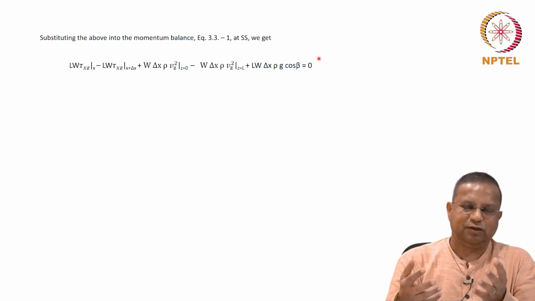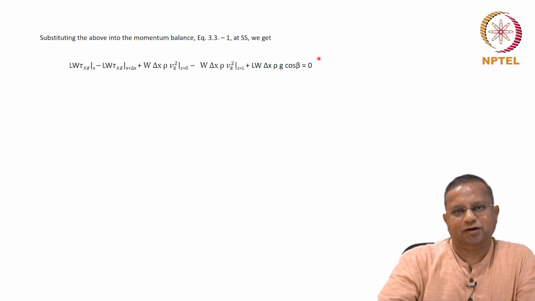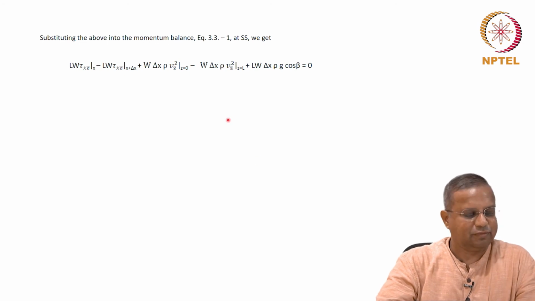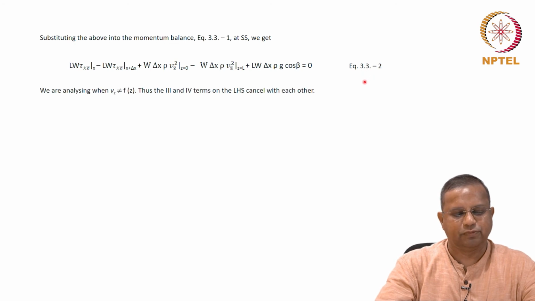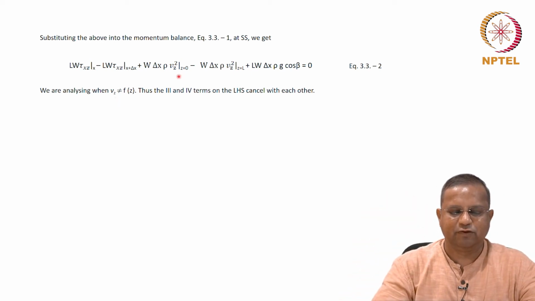So, we took the second law of motion, momentum balance, and then we have just filled in the terms. That is all we have done. Only thing is that we have filled in the terms in terms of variables that we are comfortable with. Let us call this equation 3.3-2. We are analyzing the situation when the velocity in the z direction is not a function of z, and therefore, these two terms are the same. So, the third and fourth terms will cancel.